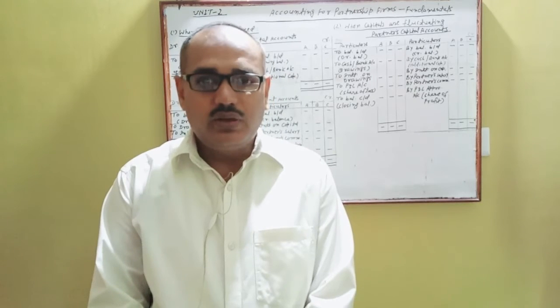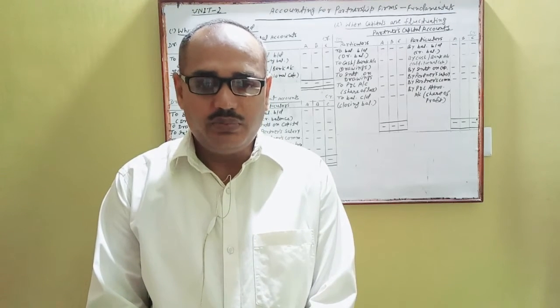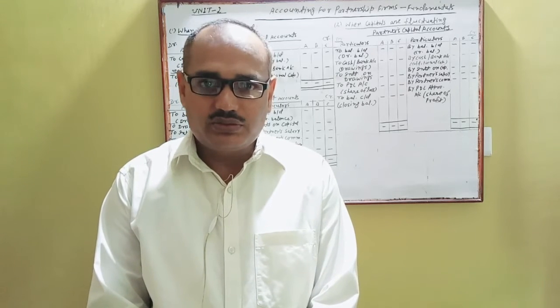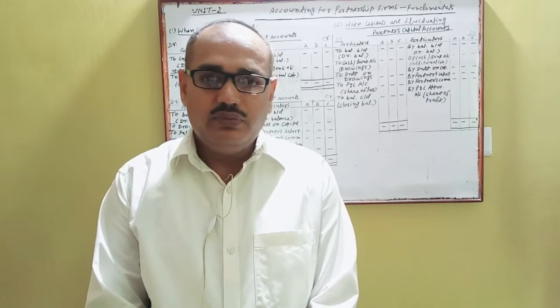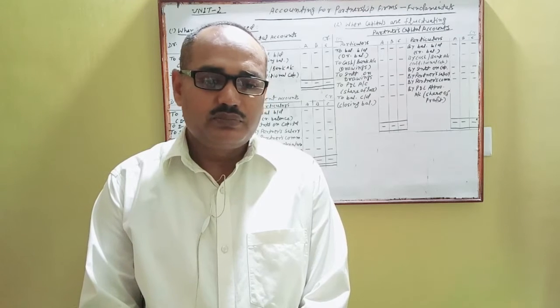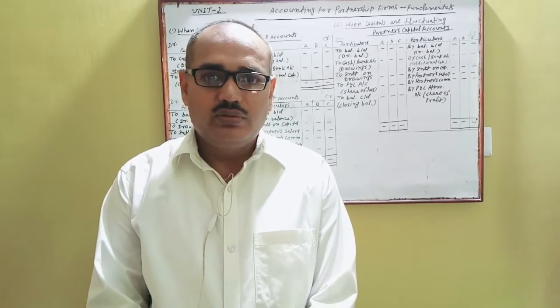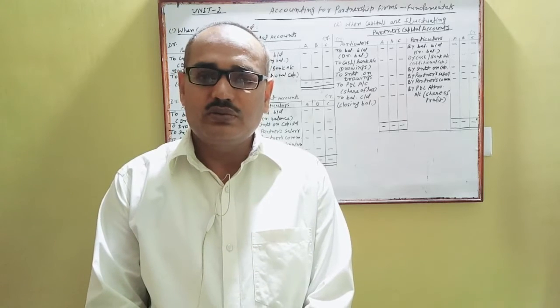Dear students, after preparation of profit and loss appropriation account, there are two methods to prepare partners' capital accounts. If in your question it is given that partners' capitals are fixed, then prepare partners' capital account.